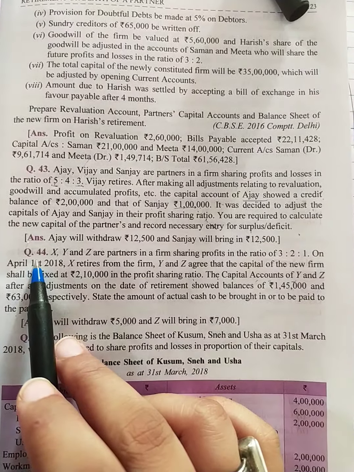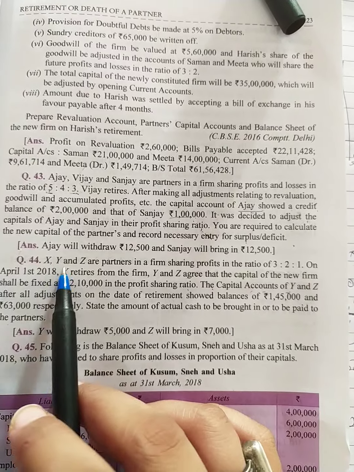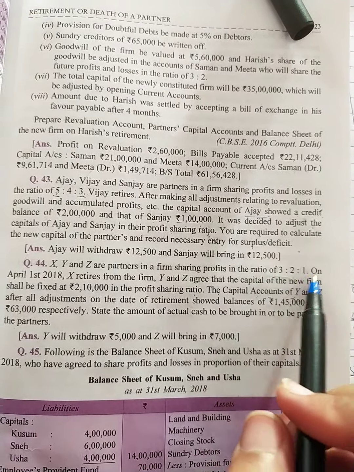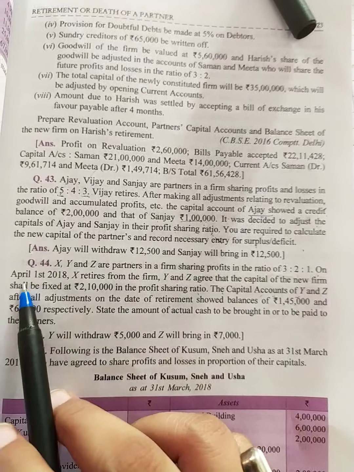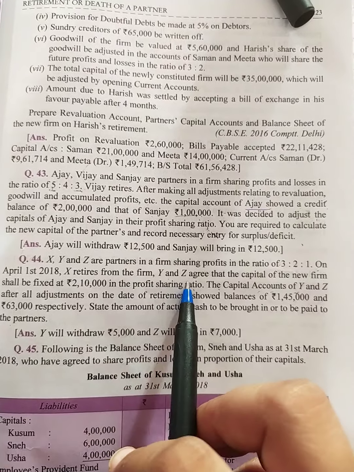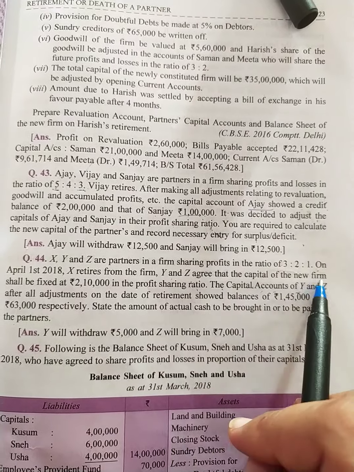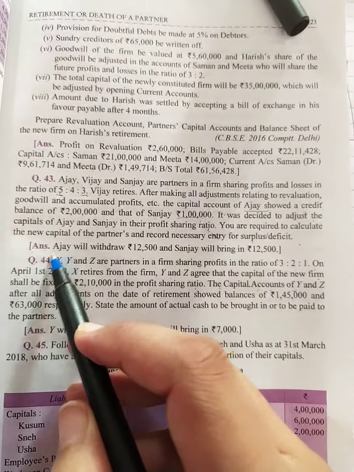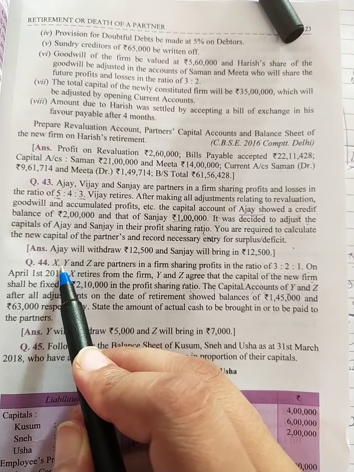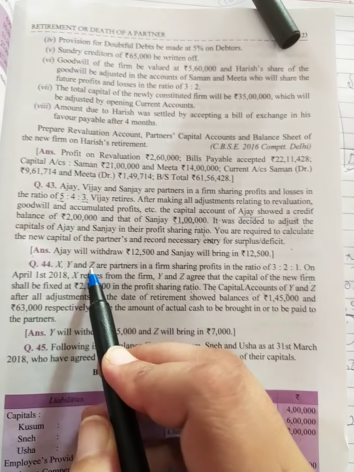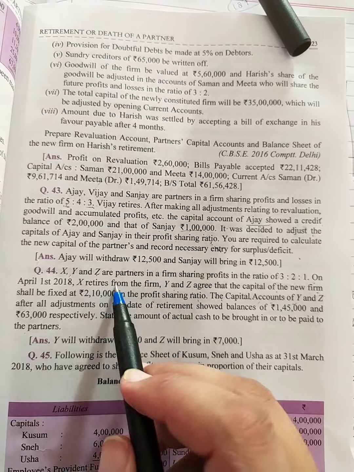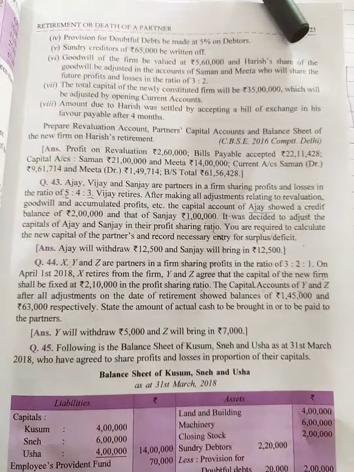Students, now we are taking question number 44. X, Y and Z are partners in a firm sharing profits in the ratio 3:1. On April 1st, 2018, X retires from the firm. X is retiring from the business. Now our remaining partners are Y and Z. It is agreed that the new capital of the firm shall be fixed at rupees 2,10,000.